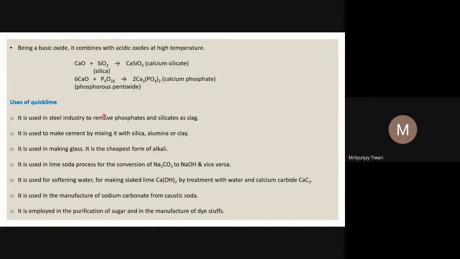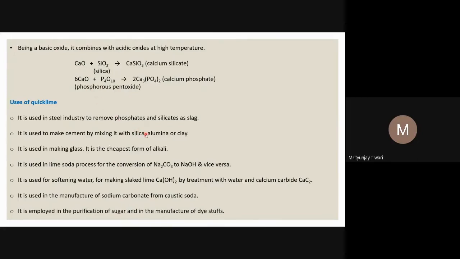Let us look into the uses of quick lime. It is used in the steel industry to remove phosphates and silicates as slag. In this reaction that we have seen, phosphates and silicates are removed as slag in the steel industry, that is, in the extraction of iron from the iron ore. We use this reaction to remove the silica impurity, which is removed as slag. It is also used to make cement by mixing it with silica. We will see how cements are formed and what the different components of cement, also called Portland cement, are. So calcium oxide is very important.